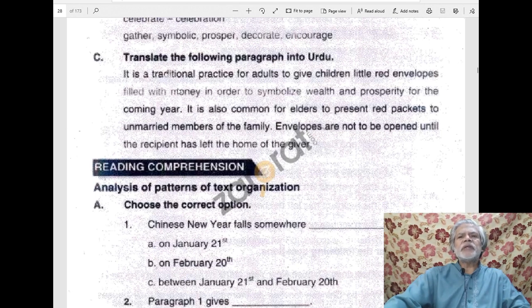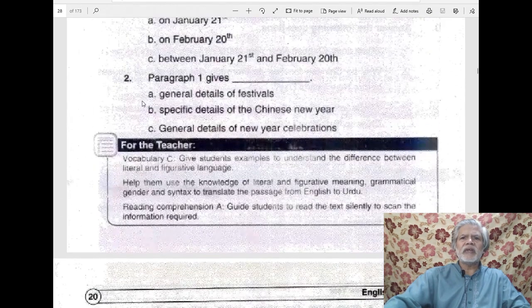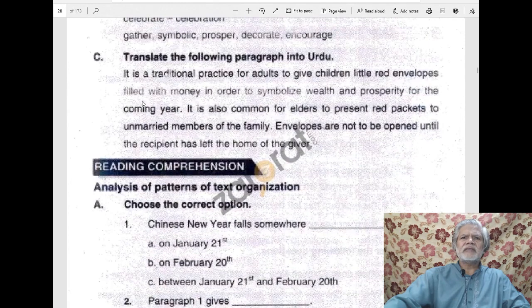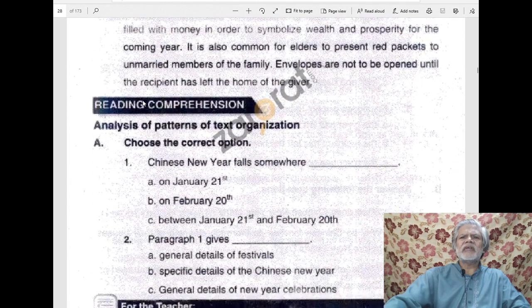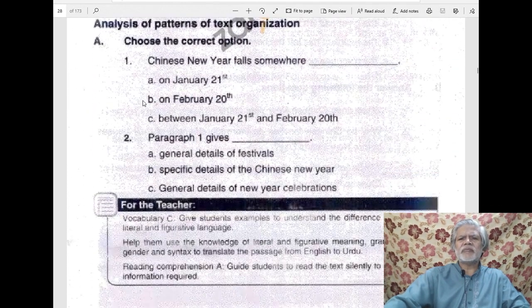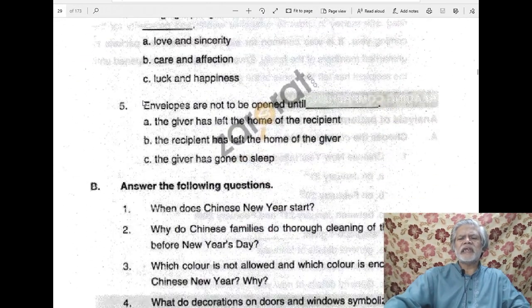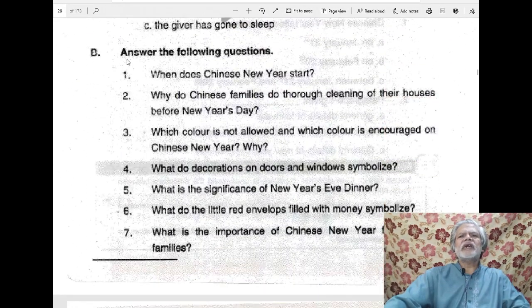Then in the B part of question number 4, rather, there aren't any question numbers there. They have given only A and B parts. So there are textual questions. 7 textual questions have been given. These textual questions have their answers basically in the text.